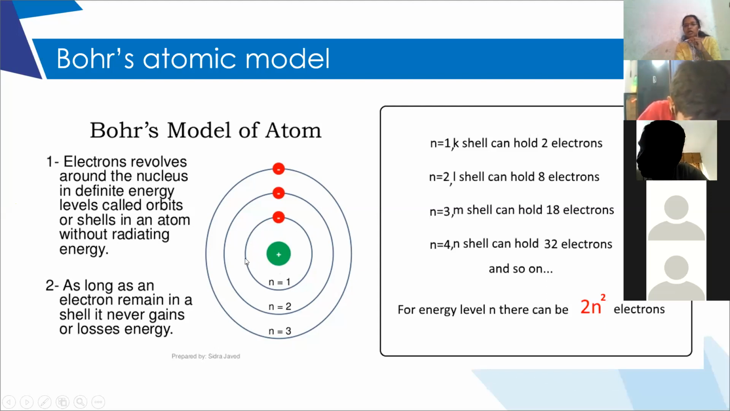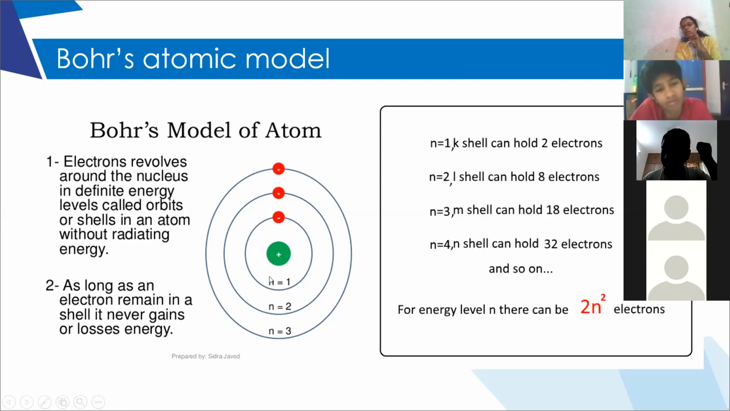Called orbits or shells. Particular energy levels called orbits or shells. Next line. Each orbit is represented as n. n is equal to 1, that is the first shell or first orbit. n is equal to 2, second orbit.